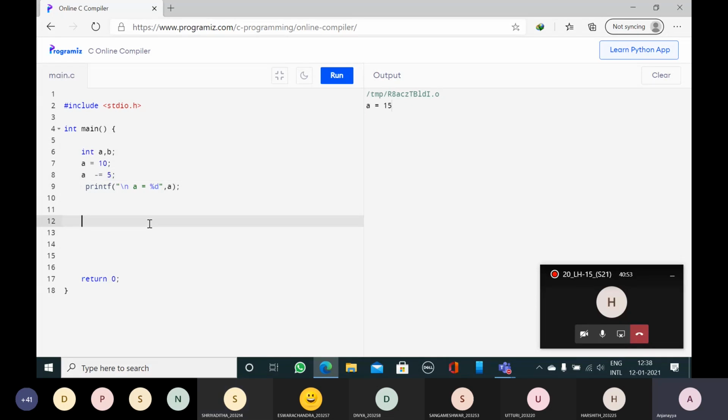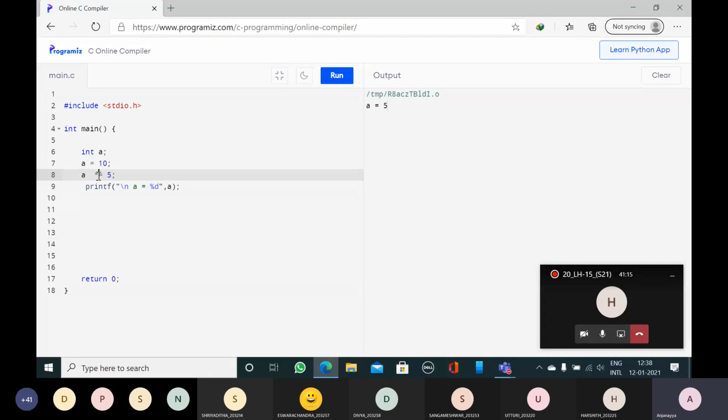Now I will change to minus equal. So A minus equal 5. That means A is equal to A minus 5. Here B is not required. I will delete B also. A is equal to 10 minus 5. 10 minus 5 is 5. So the output will be 5. A is equal to 5.